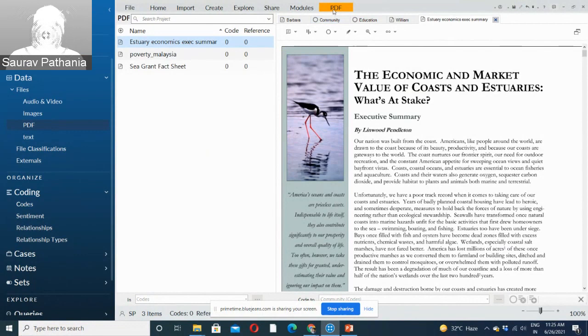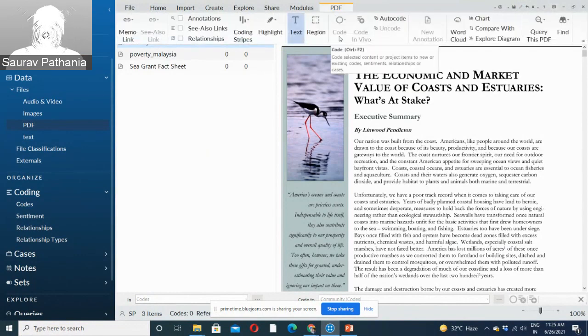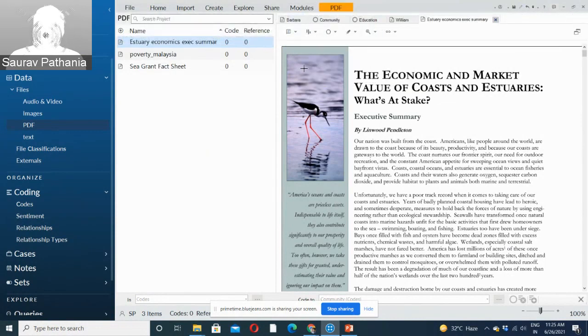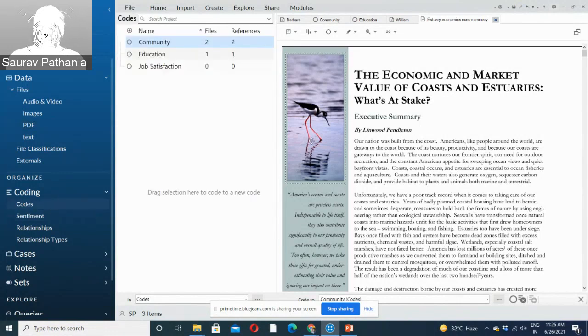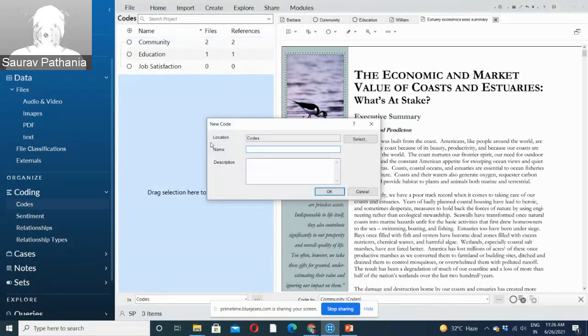What we can do is, let's say this image we want to code. Right now you can see once we have opened a PDF file, a new menu has come up for PDF. So once you click on PDF, you can see right now the text is highlighted. We can select region if we want to select any specific part of the PDF. And let's say I want to code this section into a new code. As I said, a new code can be created by right click and create a top level code, or I can just drag and drop to the blank space. And I want to name it animal life in that area, animal life.